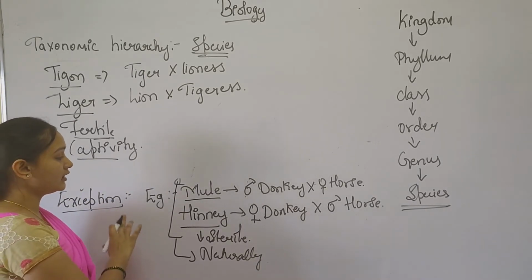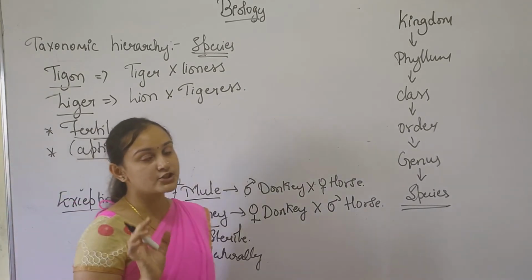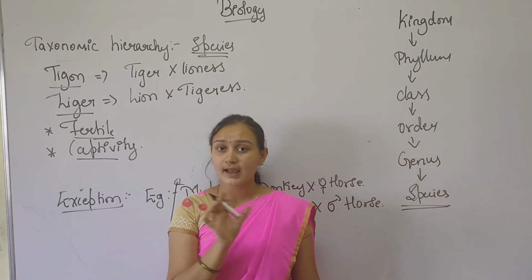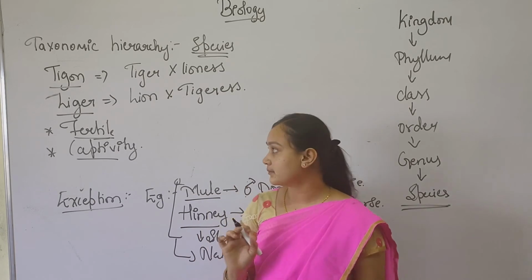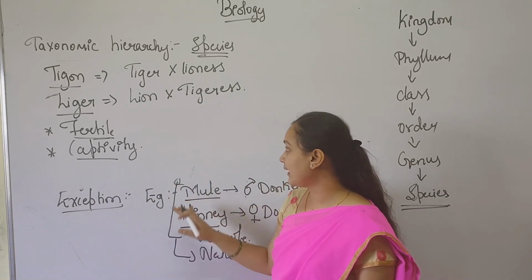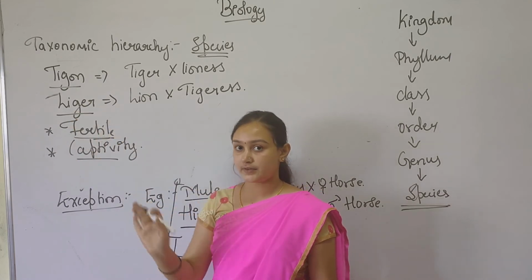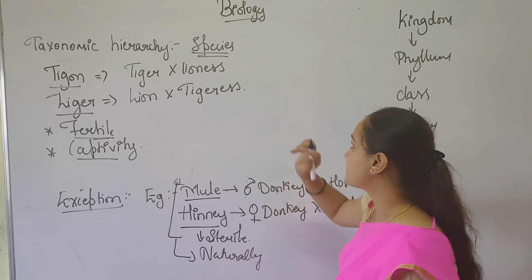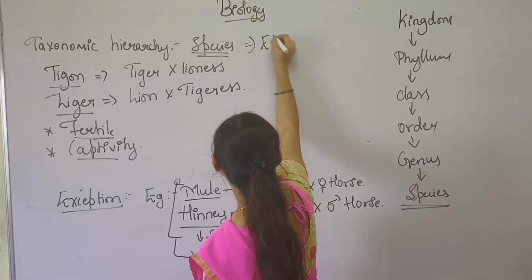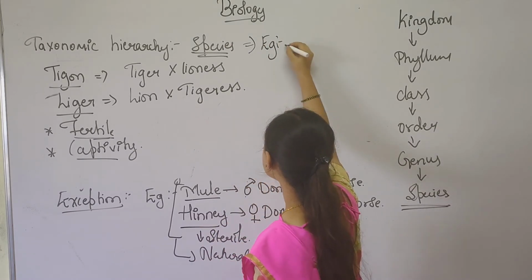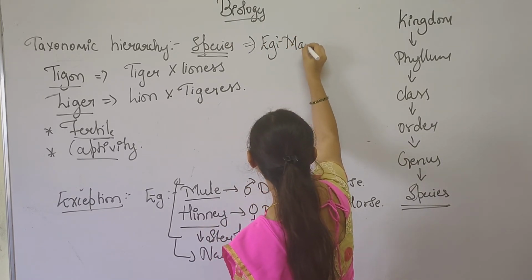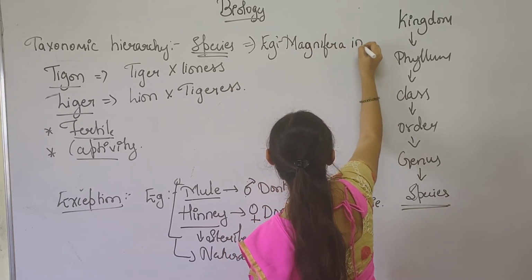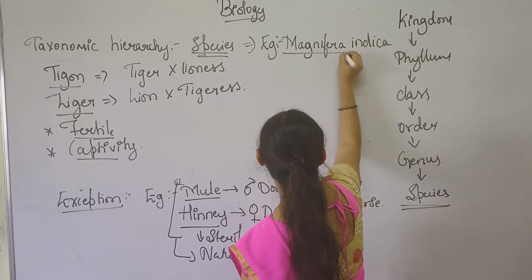So we have learned the definition of a species, who gave the term species, the scientist who gave the biological concept, and the exceptions of the mule, the tigon and the liger. Now we should see some examples of species. For a plant example, let's take the mango, Mangifera indica.